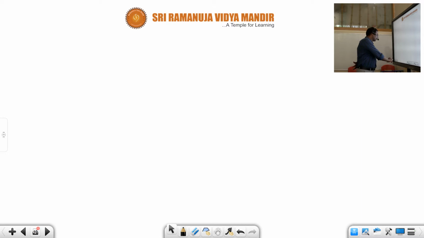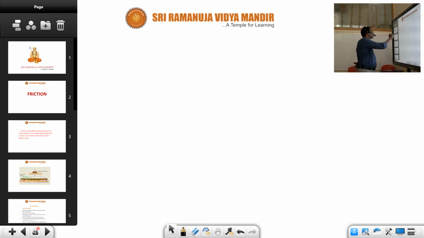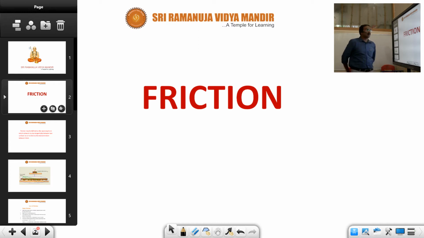We are calling this new session friction in the Ramanuja Vidya Mandir. In the previous session, we completed the force of tension in the laws of motion. Today also we are continuing the laws of motion. In the laws of motion, one of the important concepts is called friction.